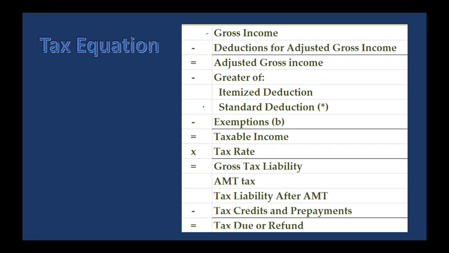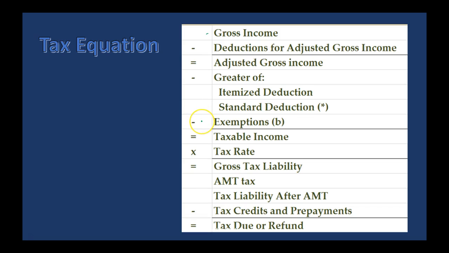What this means is basically the standard deduction means that everybody's going to get some chunk, some basic deduction that will reduce their income. So that's kind of like us saying that people will not be taxed at a certain portion of their income because they're going to get this lump deduction. The itemized deductions are the ones that most people think of when they hear deductions. Like the charitable, the medical deductions, the mortgage deductions, those all fall into the itemized deductions. We only get the itemized deductions, however, if they are larger than the standard deduction.